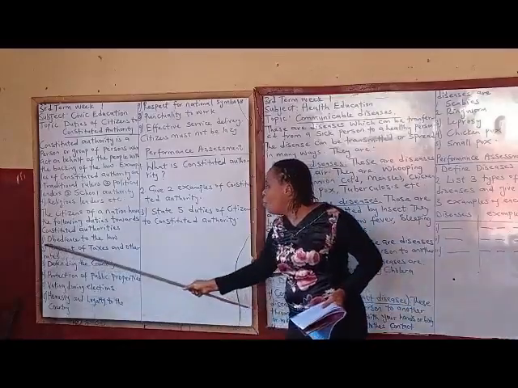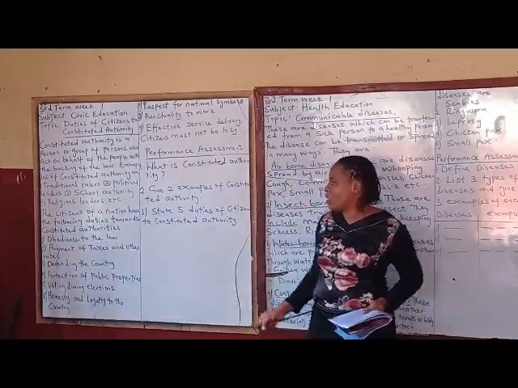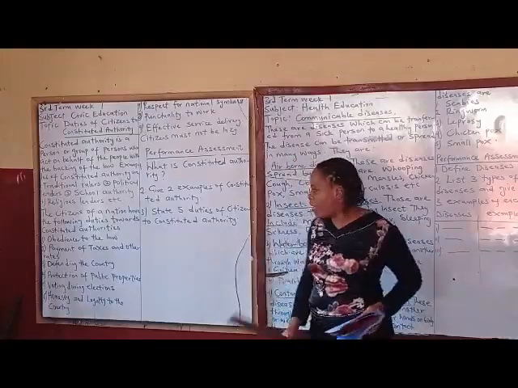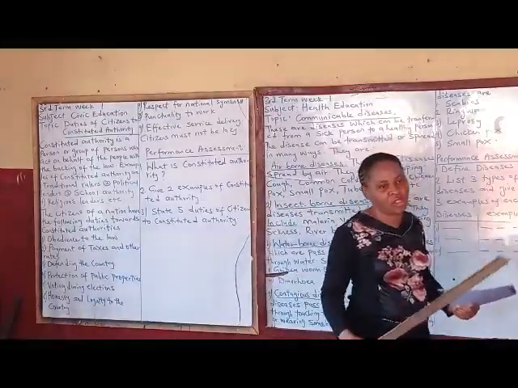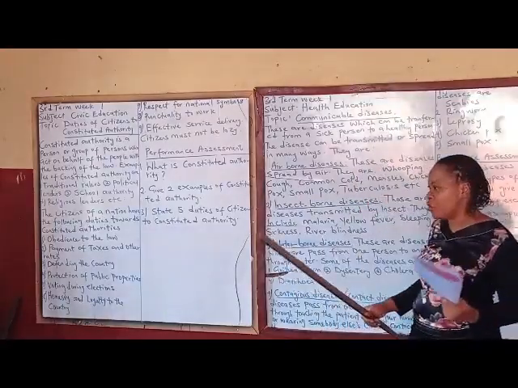Number 1, obedience to the law. The number 1 duty of a citizen of Nigeria is to obey the law. We have the Constitution of Nigeria. We have a book called the Nigerian Constitution.